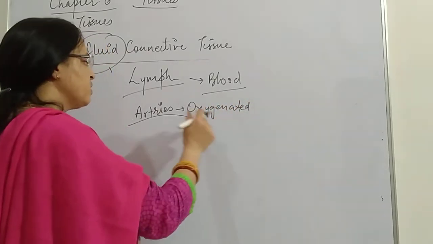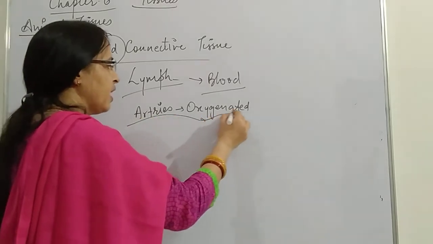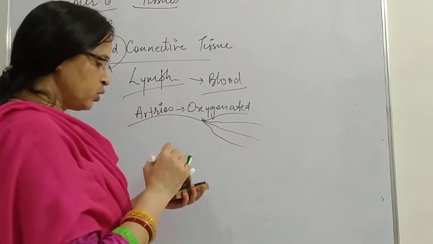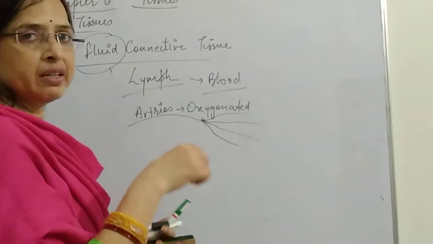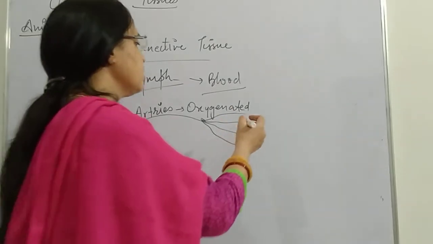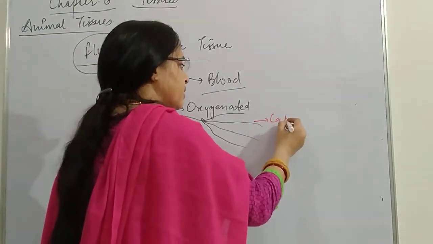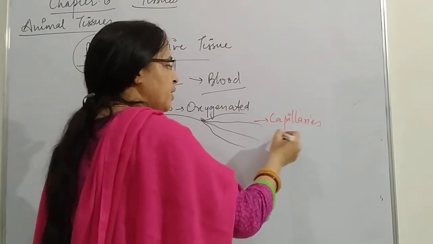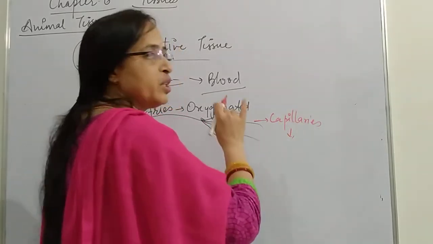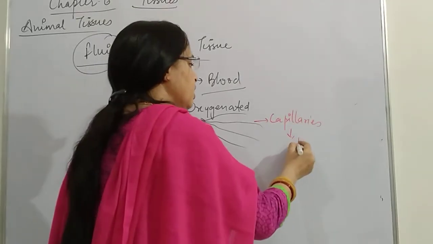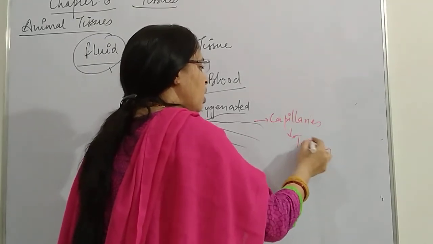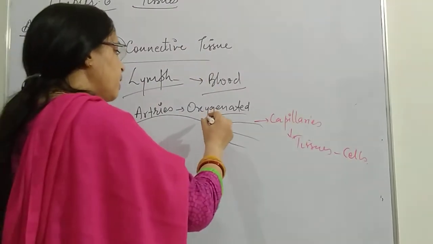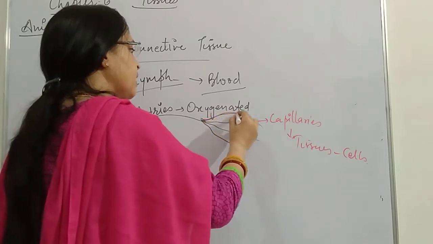So when blood moves in arteries, arteries divide into many thin fiber-like structures which are called capillaries. These capillaries are responsible for providing nutrients and gases to the tissues or cells. Now what will happen when blood moves in these capillaries?